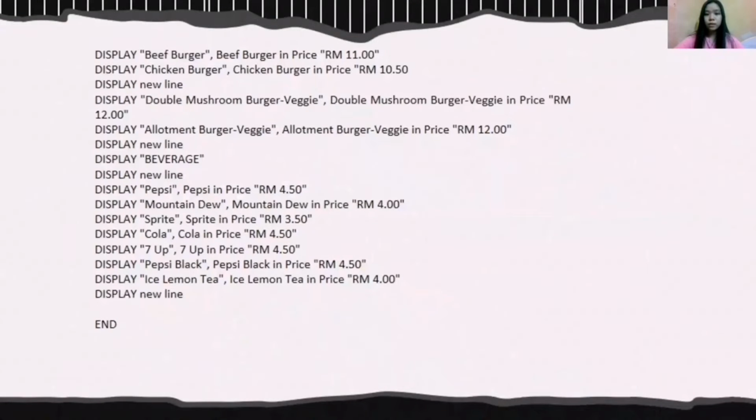After display all the burger, display beverage below the item. Display the type of each beverage for column beverage, beverage in price for current price. Therefore, end for the part of menu.